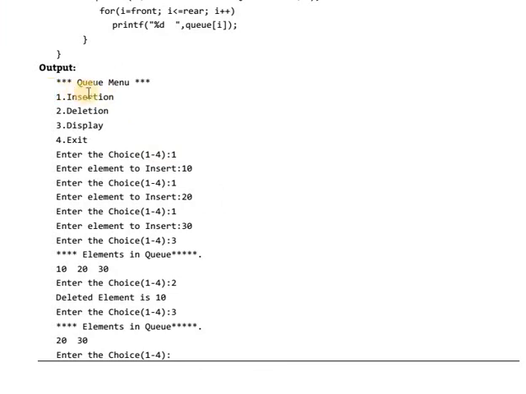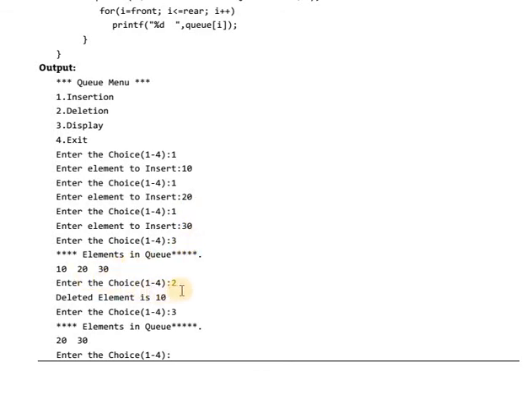Now the output of the program. The queue menu is displayed, that is, the printf statement menu is displayed one by one. Enter your choice: the user types 1, then enter the element to insert, 10. Enter choice 1 again, then 20 and 30 are inserted. If you choose display, 10, 20, 30 will be displayed.